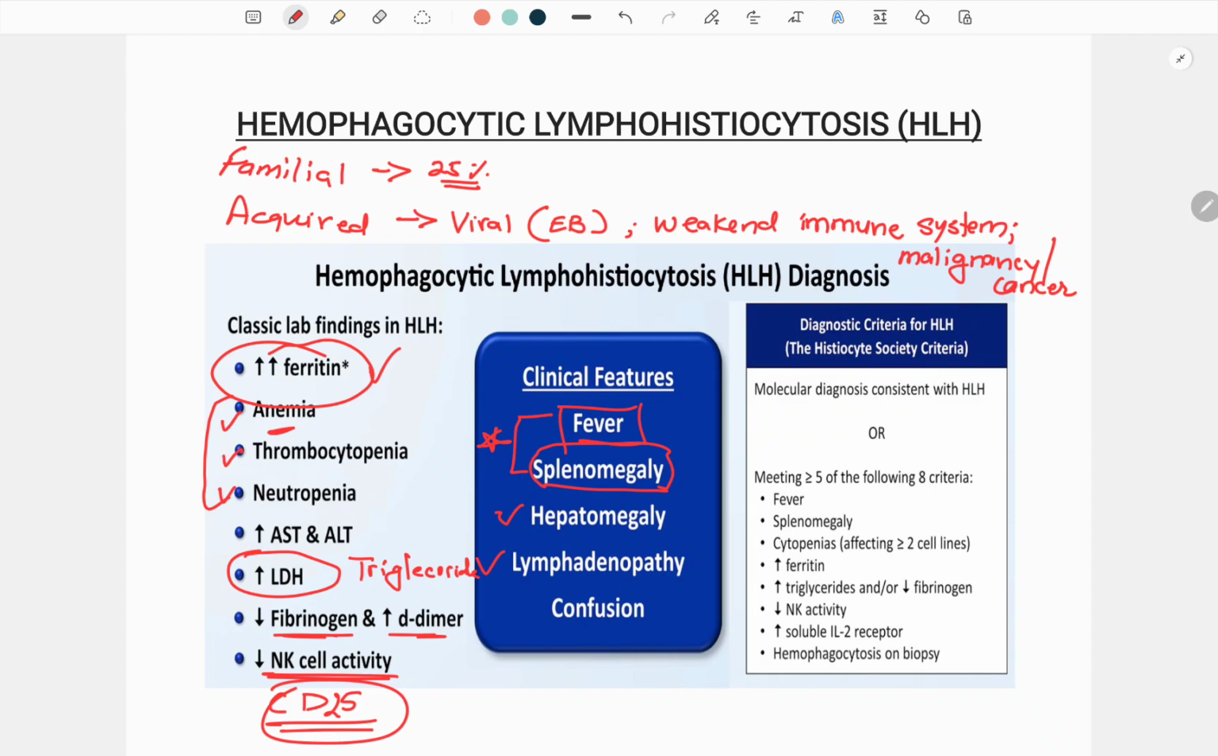And another important test is a bone marrow biopsy, which is a diagnostic finding. You take a sample of your bone marrow, which is the center of the bone where blood cells are made, and it should be examined under the microscope. Other tests may include genetic testing and blood cultures.